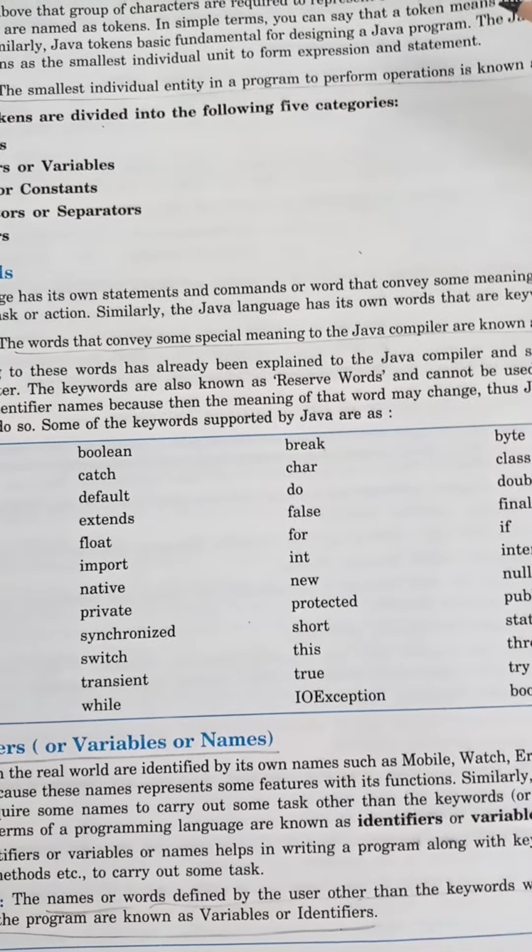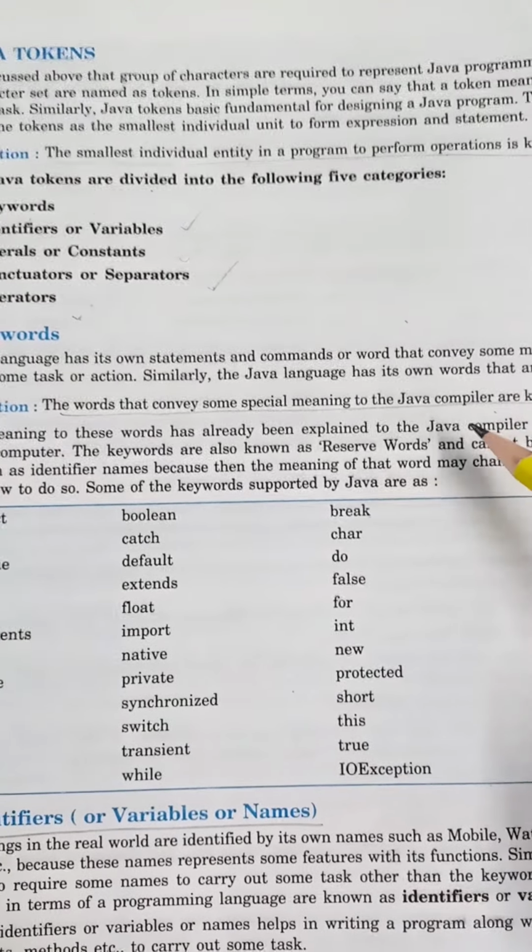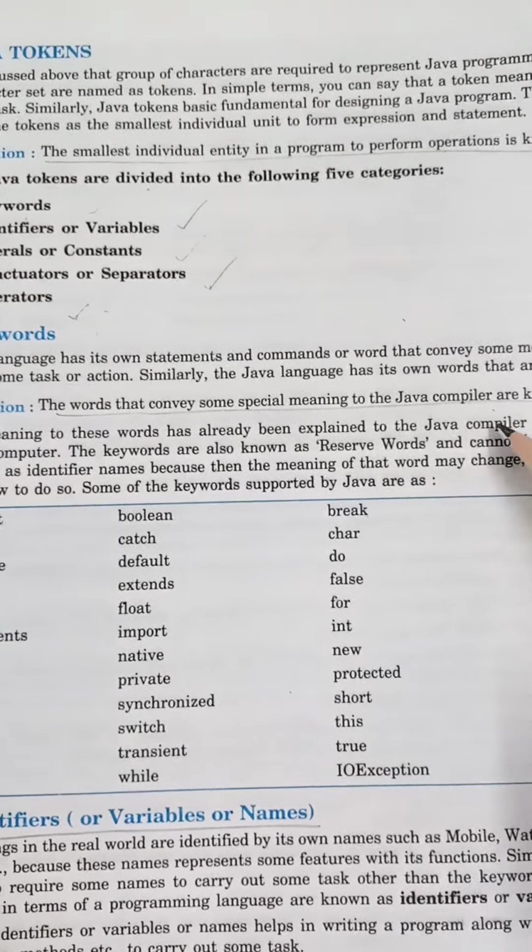So these are the words that convey some special meaning to the language compiler, and in this case we are using the Java language, so special meaning to the Java compiler. Listen very carefully. Keywords are the words which convey some special meaning to the Java compiler. The Java compiler knows the meaning of these words which are already defined in the language.